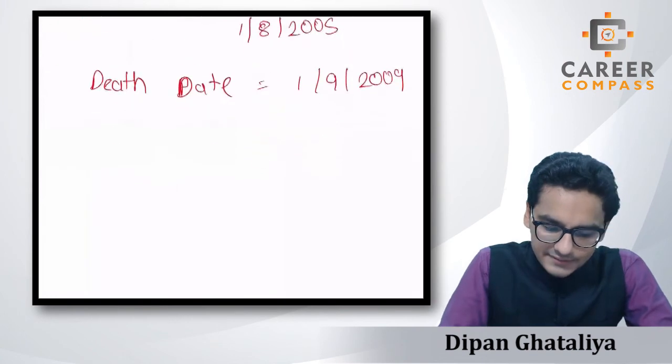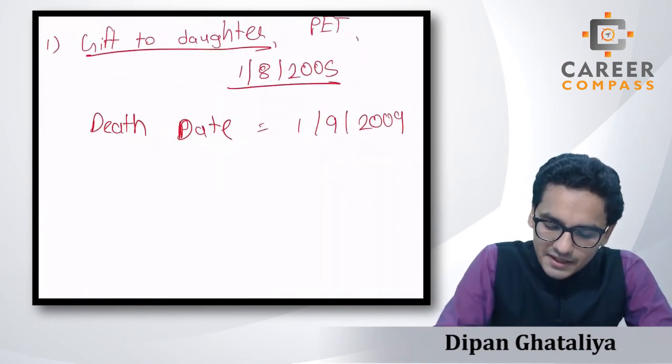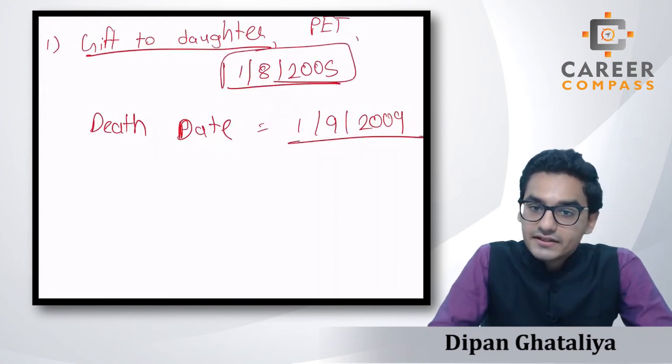That means the person, after making this gift, dies within 7 years, right?